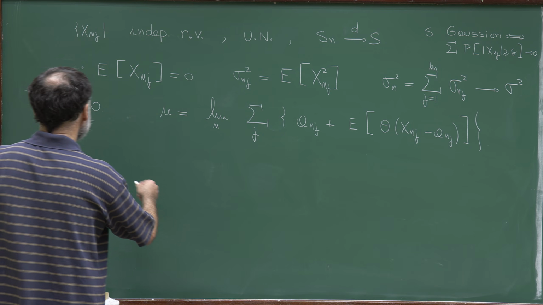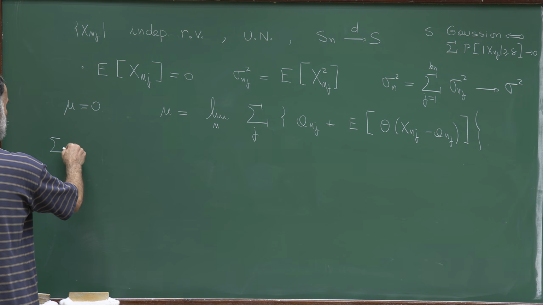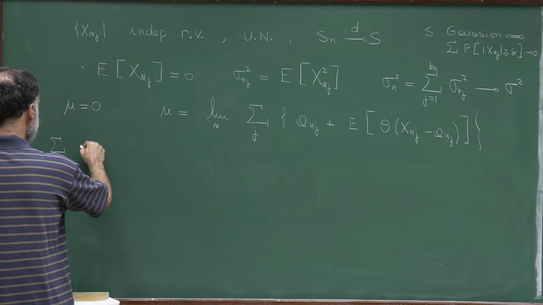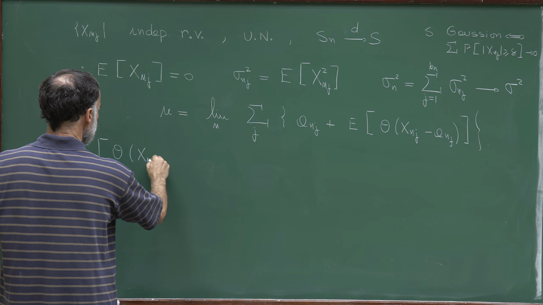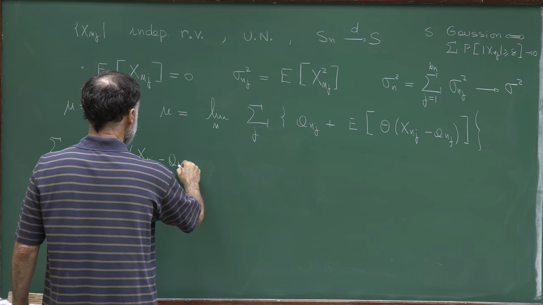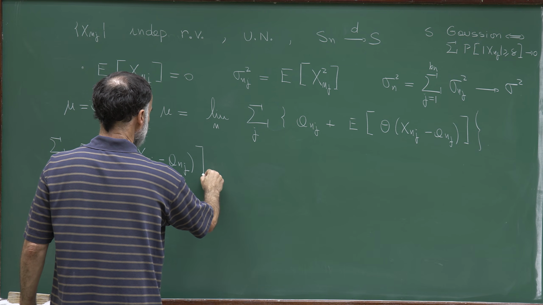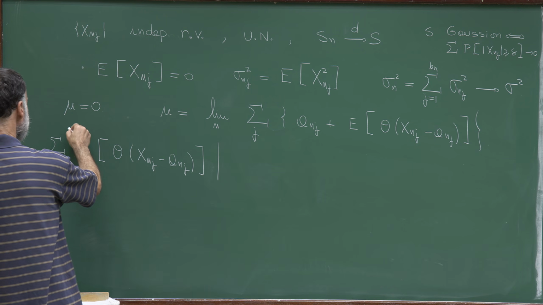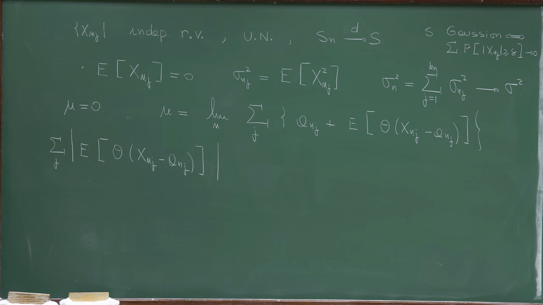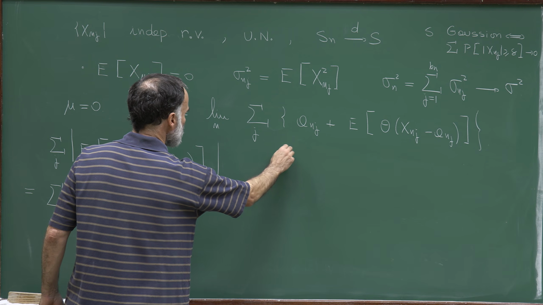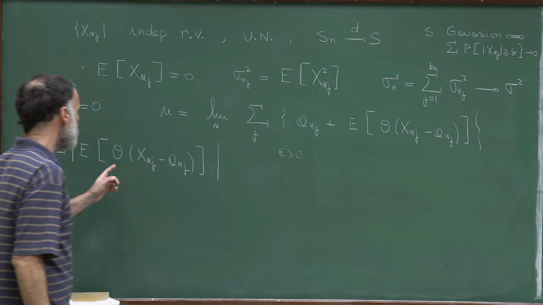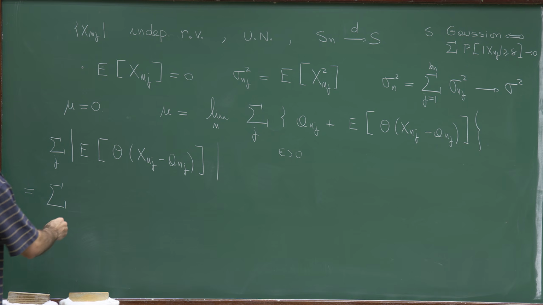Now let's consider the second sum, which is a sum of the expectation of theta(x_{n,j}) minus a_{n,j}. And what I claim is that the sum of the absolute value converges to 0. So what I'll do, I'll first fix an epsilon positive. I'll show actually that this sum is bounded by this epsilon.